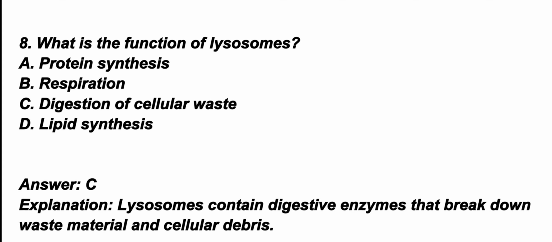Question number 9. Who discovered the cell? Correct option is option A. Robert Hooke. Robert Hooke discovered cells in 1665 while observing cork.